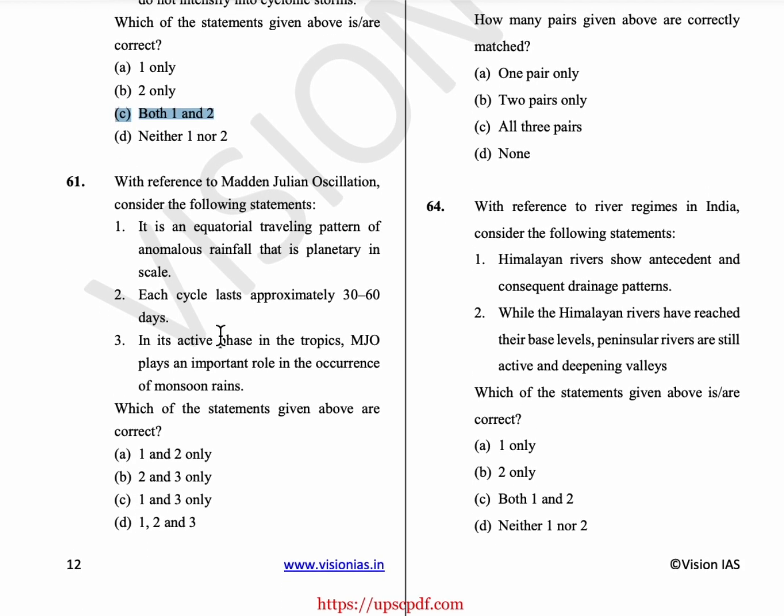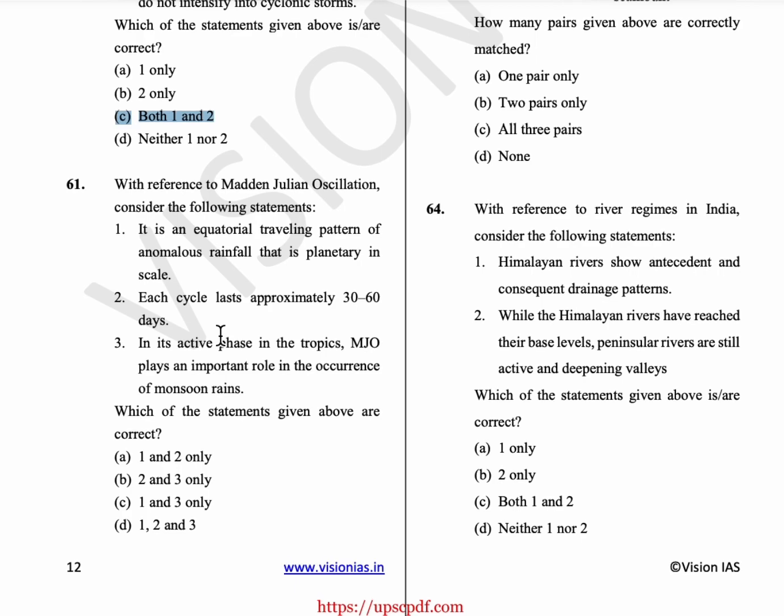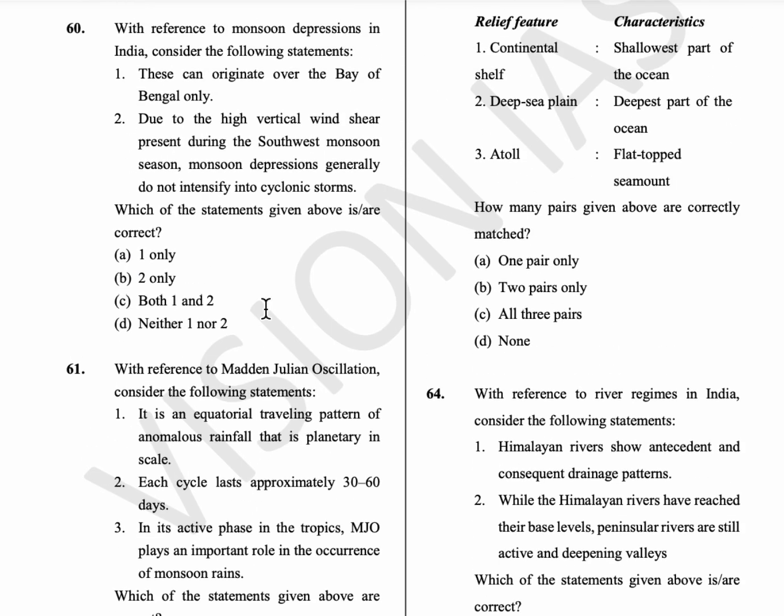61st question. With reference to the Madden-Julian oscillation. So here the Madden-Julian oscillation is responsible for the variations of tropical seasons. Okay, so it is an equatorial traveling pattern of anomalous rainfall that is planetary in scale, and each cycle lasts approximately 30 to 60 days, and in its active phase in the tropics, MJO plays an important role in the occurrence of the monsoon rain. So option D is the answer.